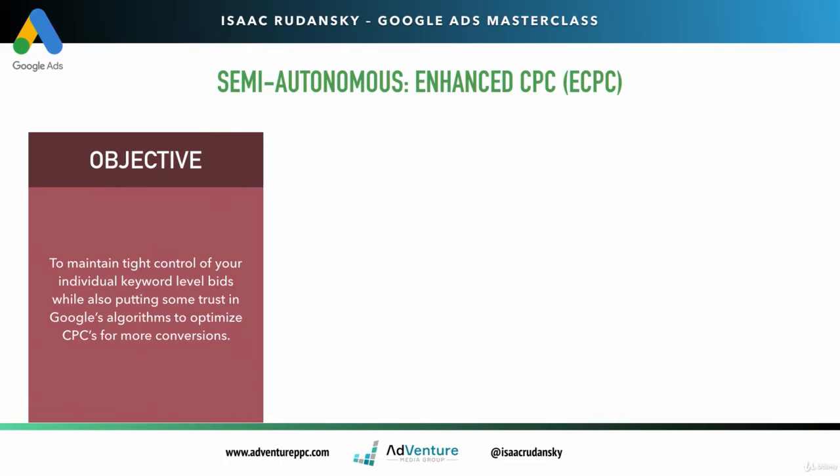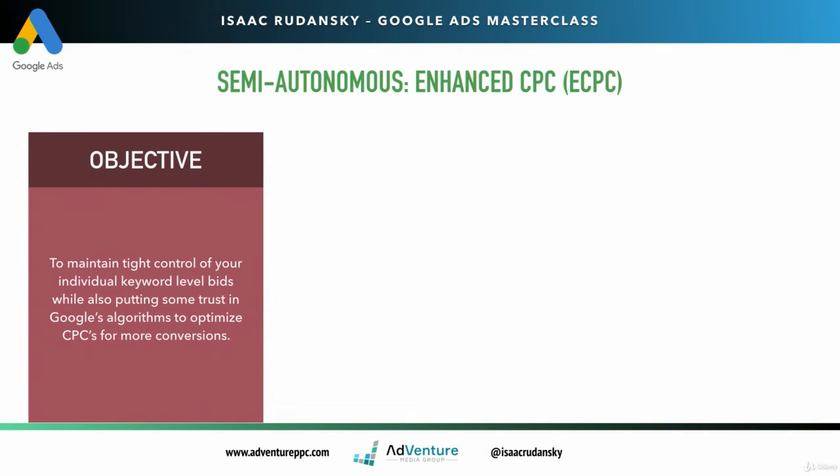But you also want to give a little bit of flexibility to Google to go around 20 to 30% above that max CPC if Google thinks it will lead to a conversion, or if it's more likely to lead to a conversion. So it maintains that tight control. It also puts some trust in Google's algorithms to optimize your maximum CPC bid for more conversions.